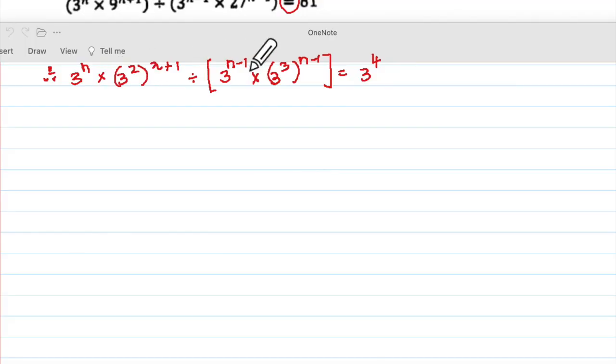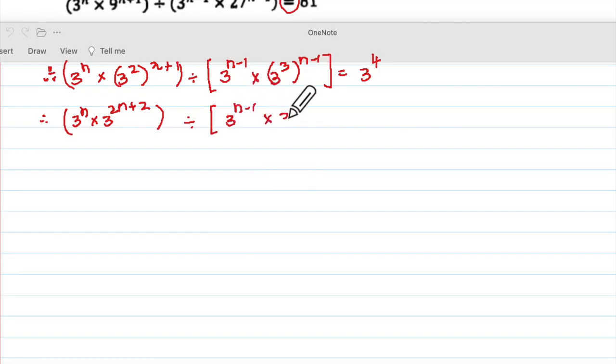The idea is to get everything in terms of 3 to the power something here and then say equating exponents. So this will be 3 to the power n into 3 to the power 2n plus 2 divided by, oh, I forgot to put the bracket here. There was a bracket here. What was the mistake? If I don't put the bracket here, it means only this is getting divided. So make sure that you copy it properly. What will this become? Power 3n minus 3 equal to 3 to the power 4.